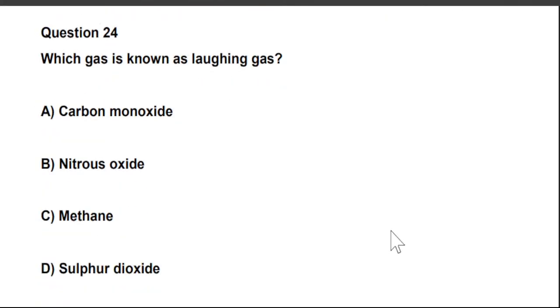Which gas is known as laughing gas? A. Carbon monoxide, B.